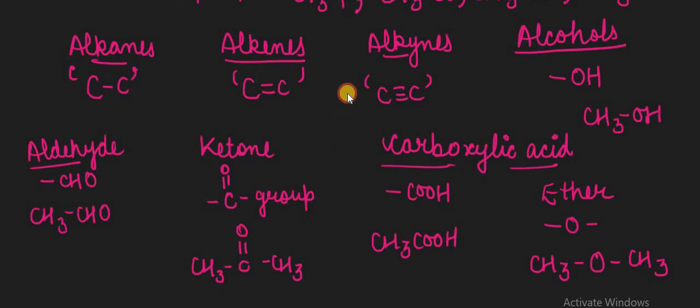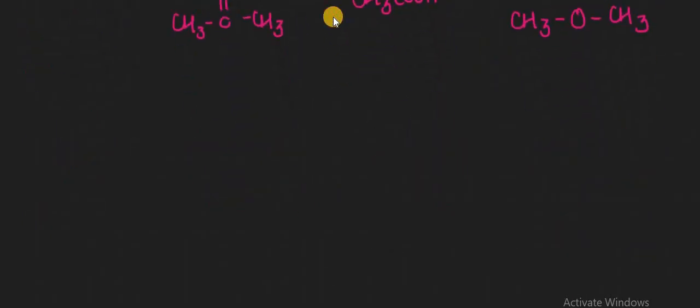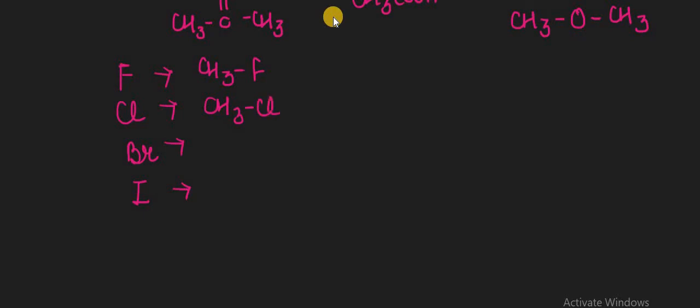And after this ether, we studied the halogen compounds. That is, maybe fluorine is present, chlorine is present, maybe bromine is present, or maybe the iodine atom is present. Okay, so remember these things. If fluorine is present, then we can take its example as CH3F. If bromine or chlorine is present, we can take their examples as such. The bromine is present there, and maybe the iodine atom is also present there.